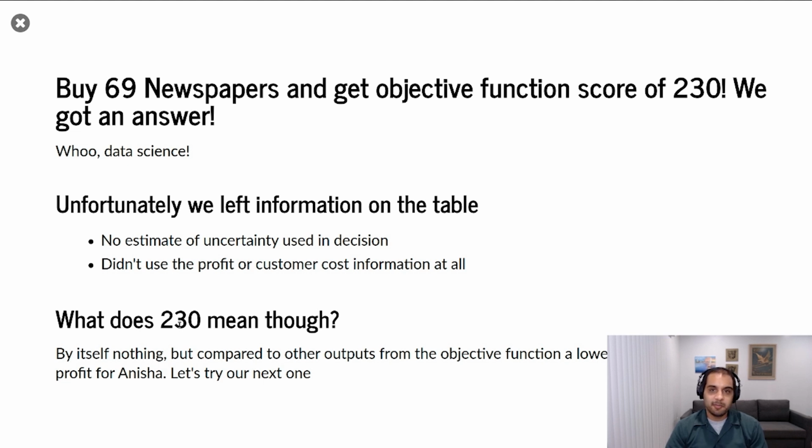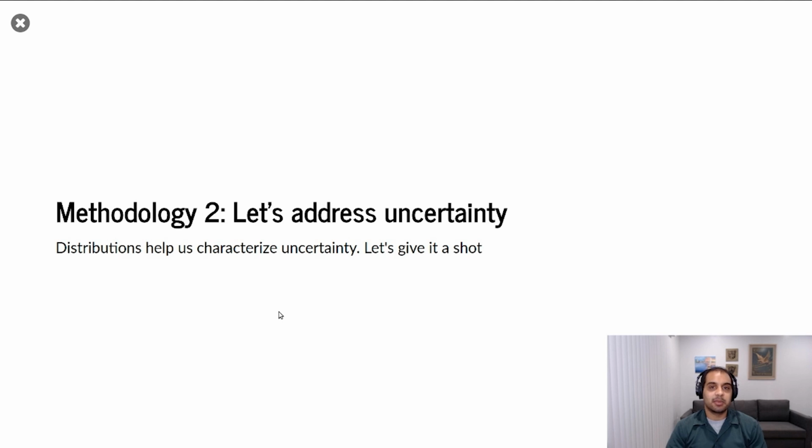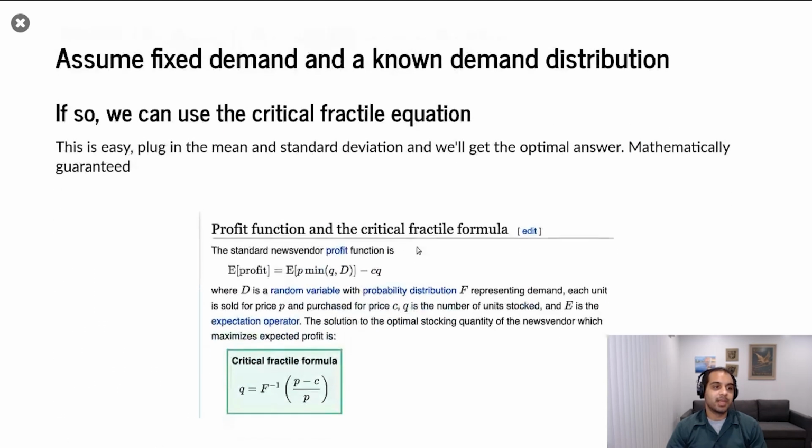What does 230 mean? Like I said before, nothing in this particular case, because that's by itself, but it is going to mean something when we compare it to our next methodology, which is the one we're going to use to address uncertainty. So statistical distributions are a way to help us characterize uncertainty. So let's try it out.